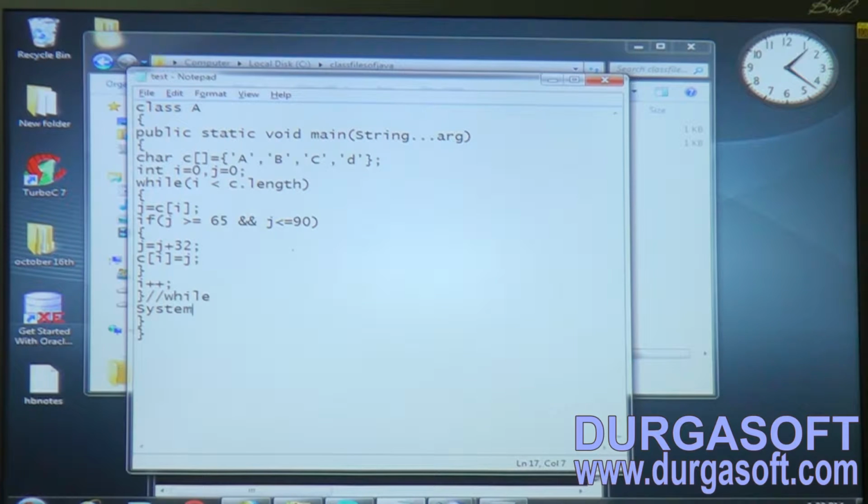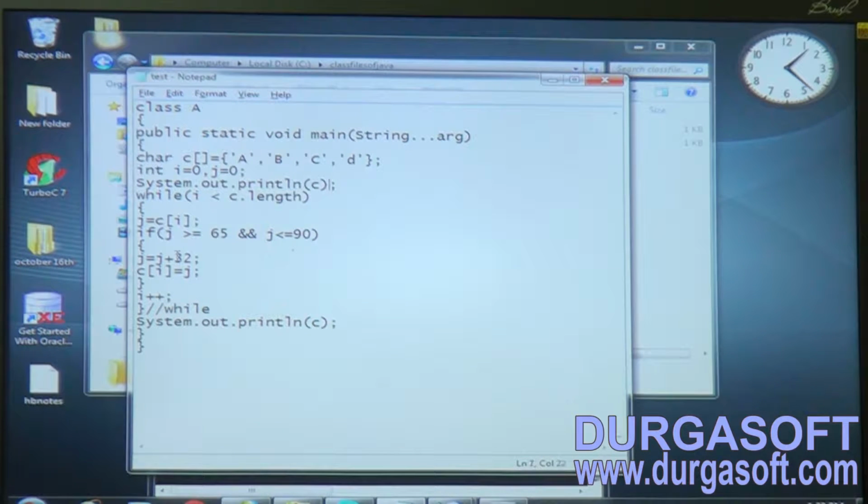Later, after finishing, print the c variable value. It will give the lowercase thing. Before evaluating, let it be as c. Here you will get the output as capital A, capital B, capital C, D, whereas here we should get small a, small b, c, small d.